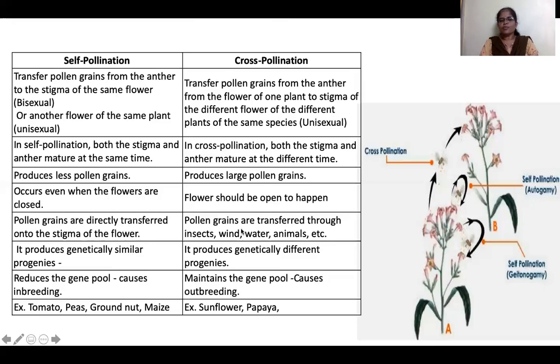Whereas cross pollination requires pollinators, such as honey bees, butterflies, wind or birds. They carry pollen and sit on a flower, and the pollen sticks to their wings and legs, and it goes and sits on another flower. The pollen grains attached to the wings or legs get stuck to the stigma of the other flower. That's how pollinators help to pollinate in cross pollination. So for cross pollination, pollinators are required.